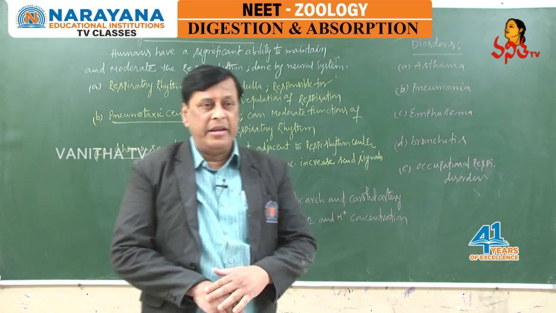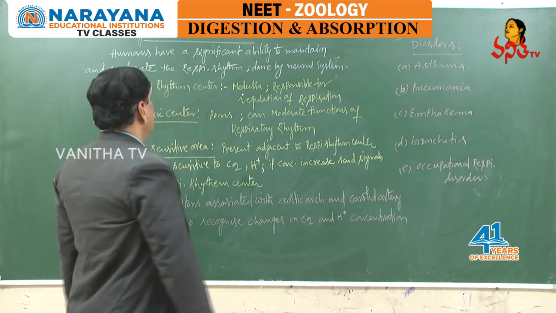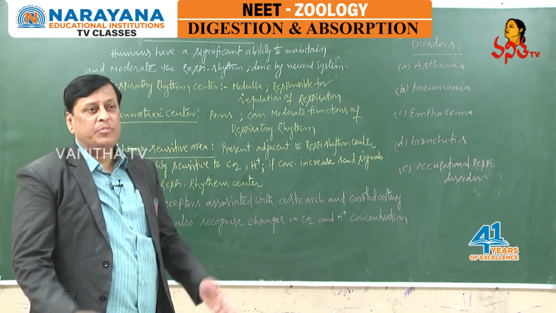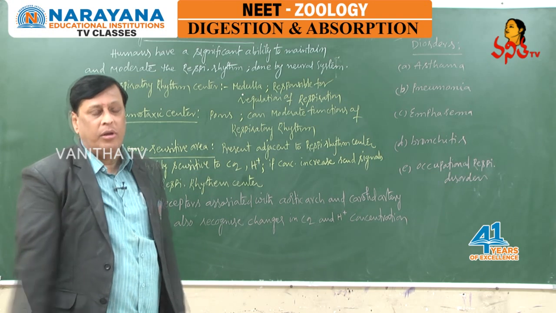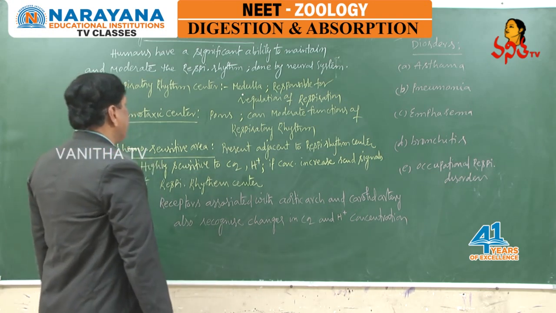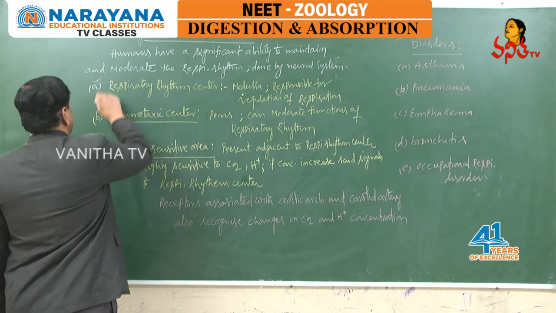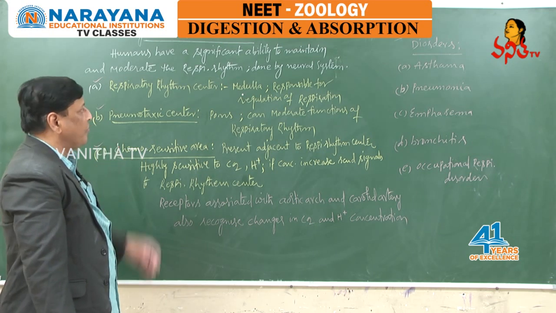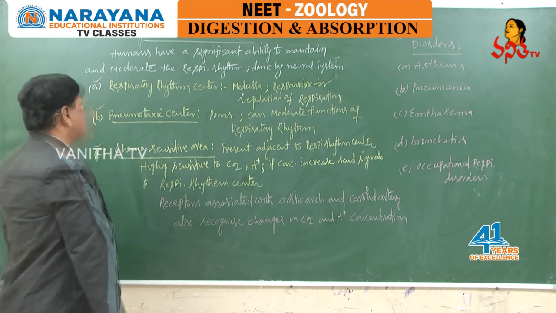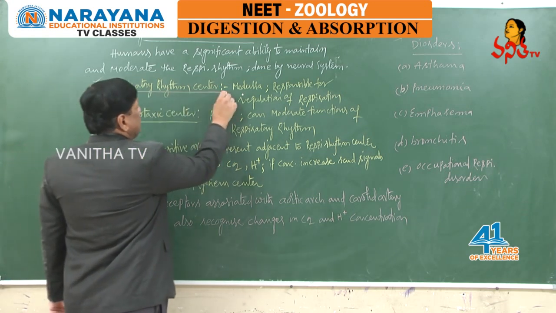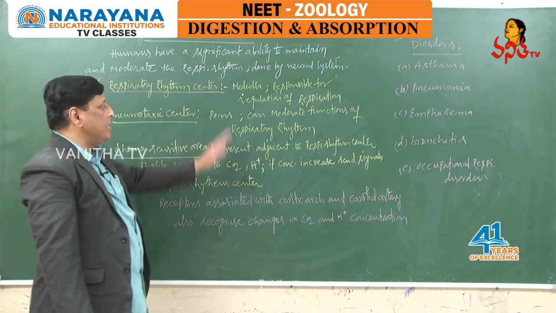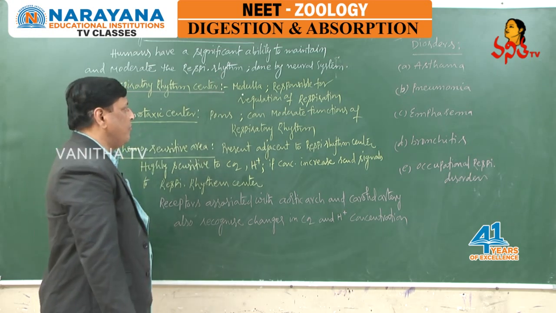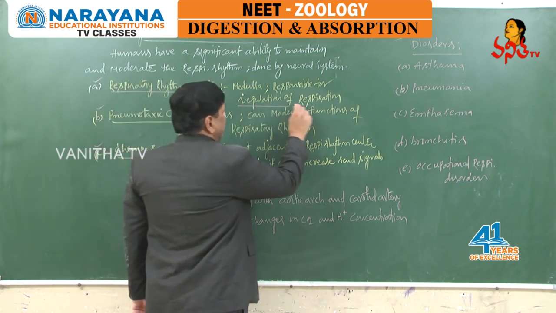After the transport of respiratory gases, now we will discuss the regulation of respiration. Respiratory movements or respiratory rhythms should be under control. Such regulation is taken care of by some regulatory centers located in the brain. Let us see the different regulatory centers we come across in the human body. First one is the respiratory rhythm center. The respiratory rhythm center is present in the medulla, which is responsible for regulation of respiration.